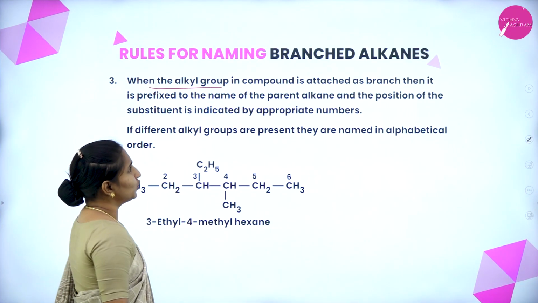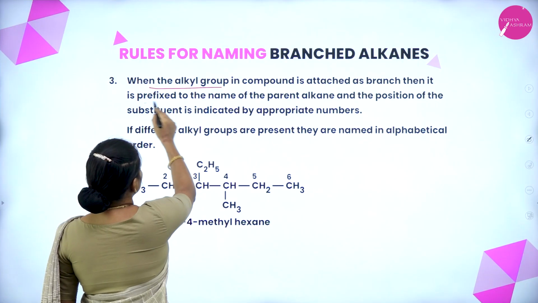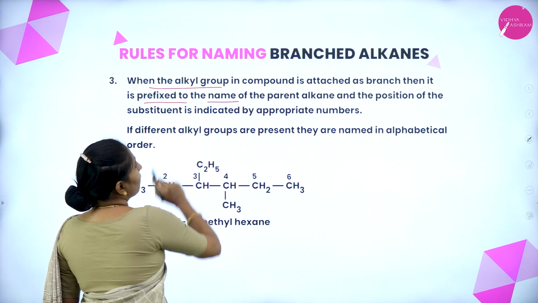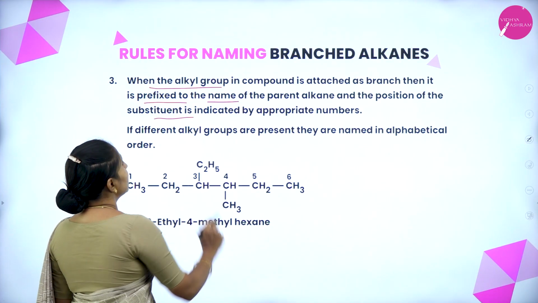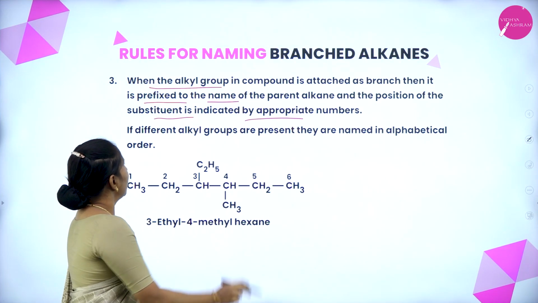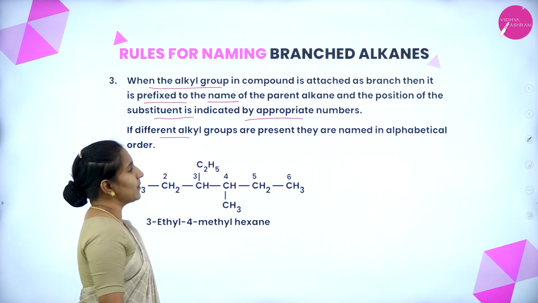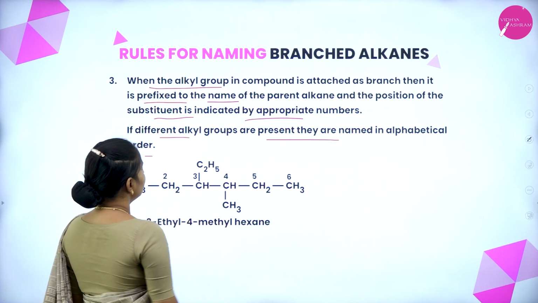When an alkyl group in a compound is attached as a branch, it is prefixed to the name of the parent alkane, and the position of the substituent is indicated by the appropriate number. If different alkyl groups are present, they are named in alphabetical order.